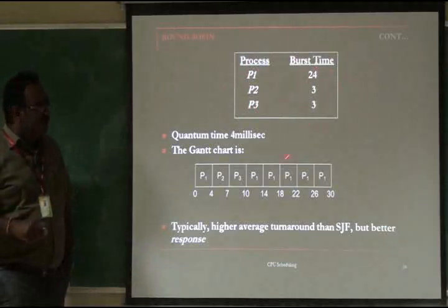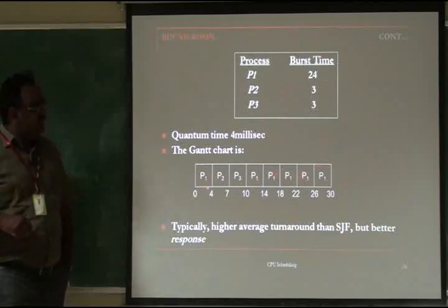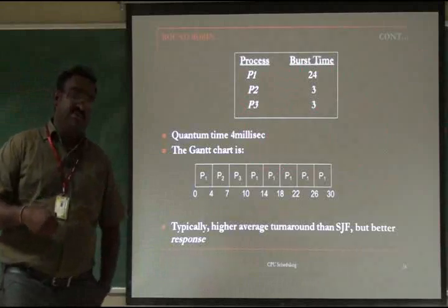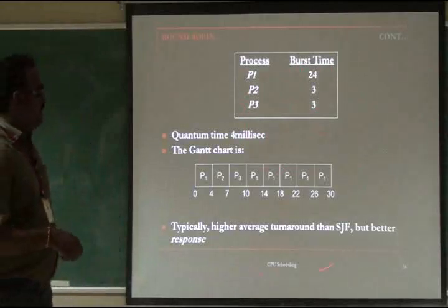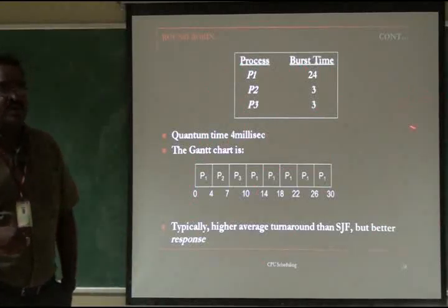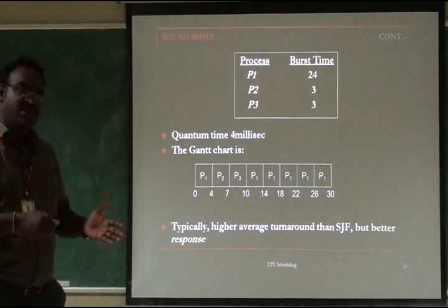It's divided into 4 milliseconds. So P1: 4, 1, 2, 3, 4, 5. So 5 into 4 is 20, plus the first 4 makes P1's 24. So P1 is completed. In round robin, each and every process gets a quantum of time on the CPU and is executed. That's why we call it round robin. It's preemptive, because 4 milliseconds is given to each process. If the burst is smaller, it's okay.